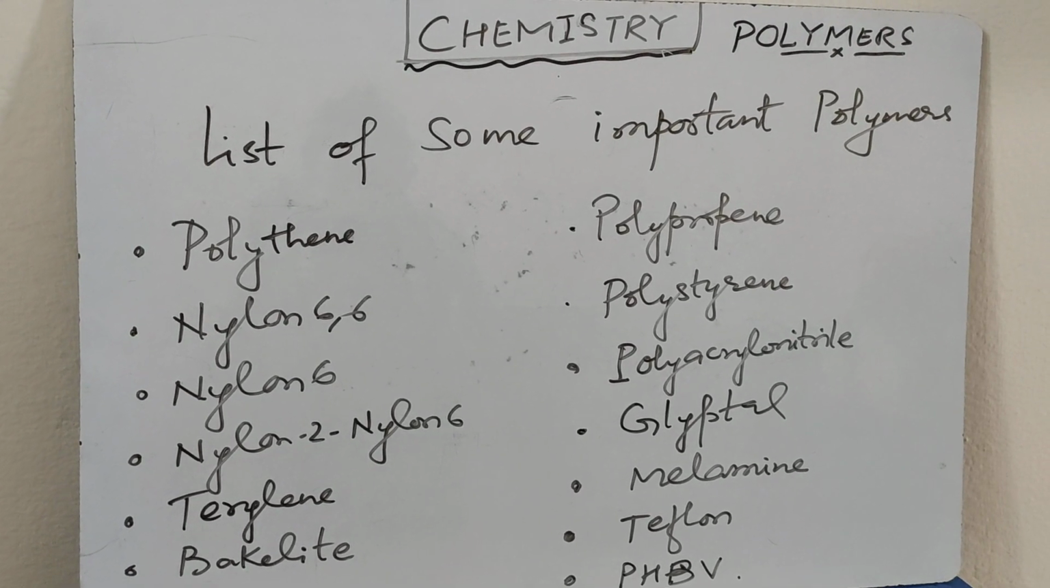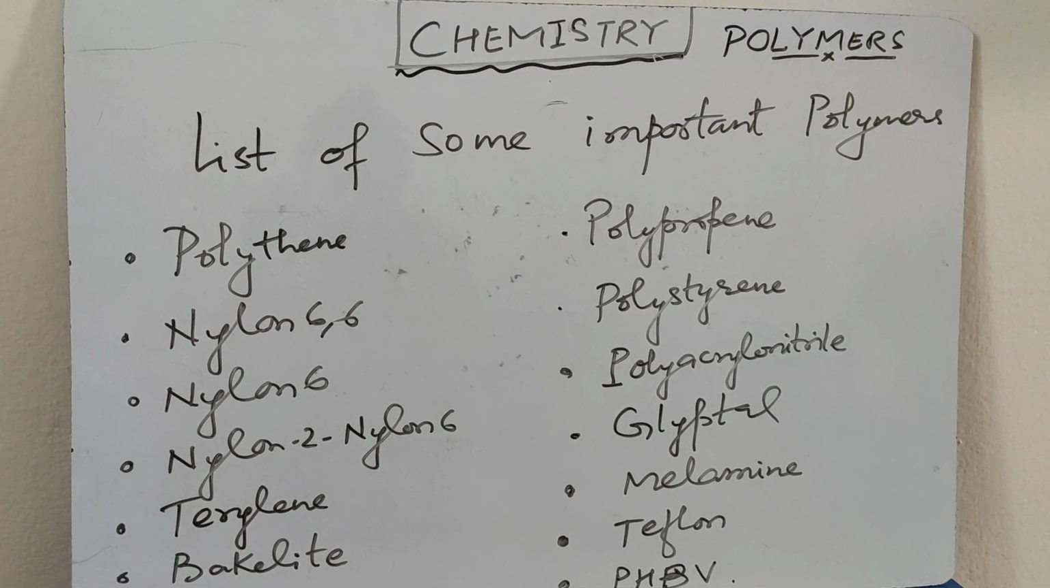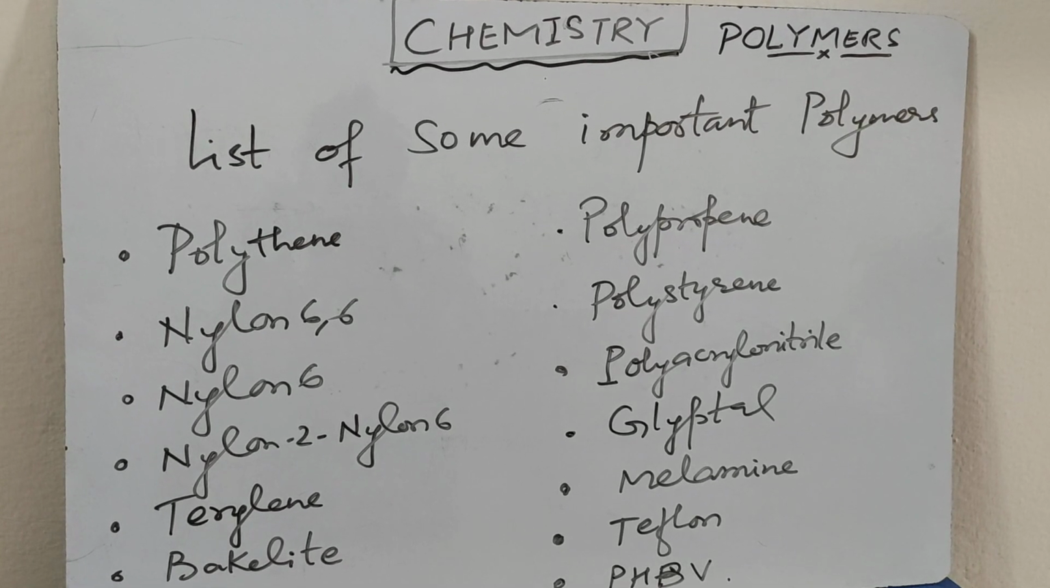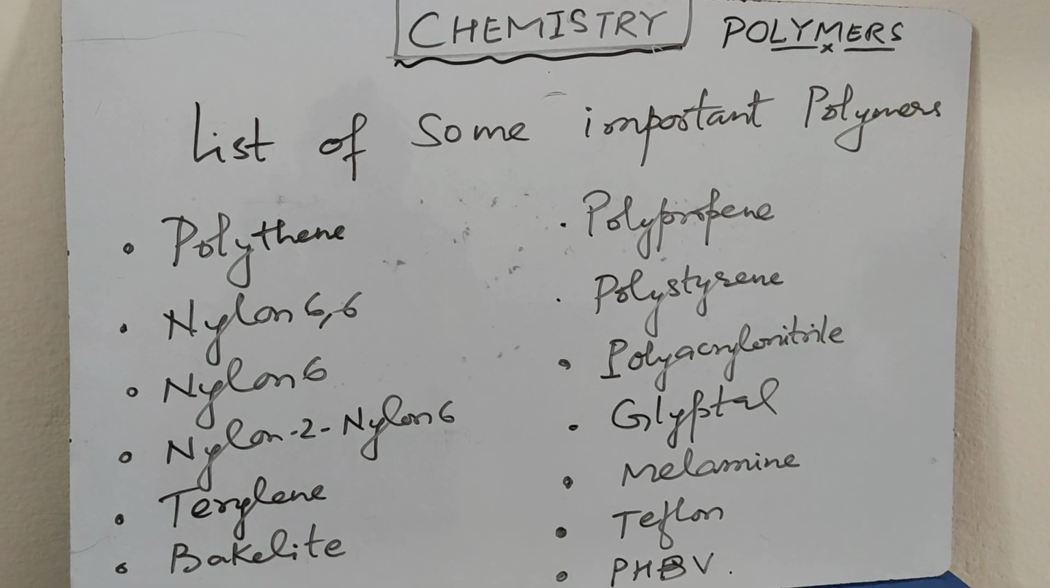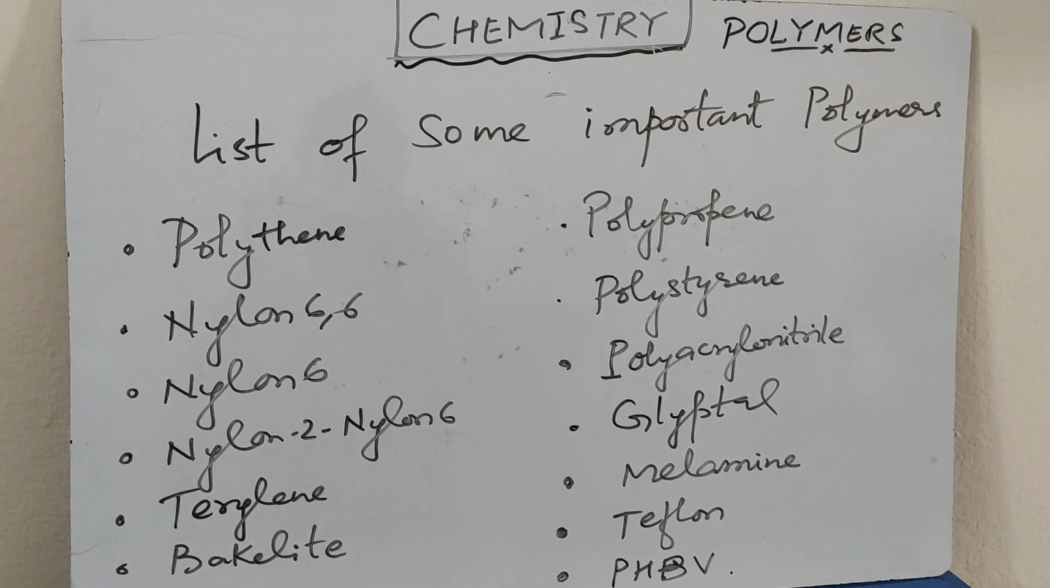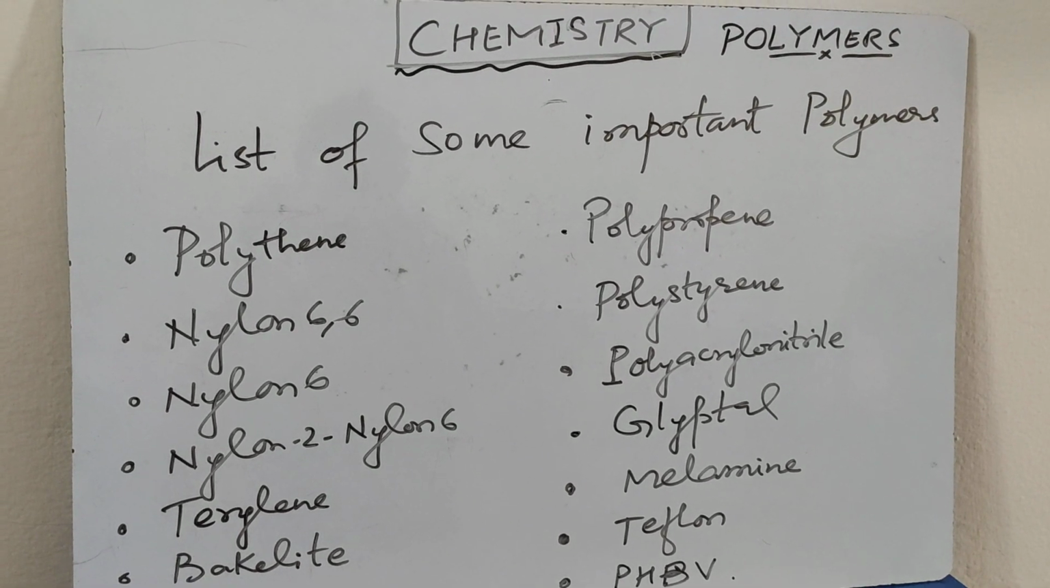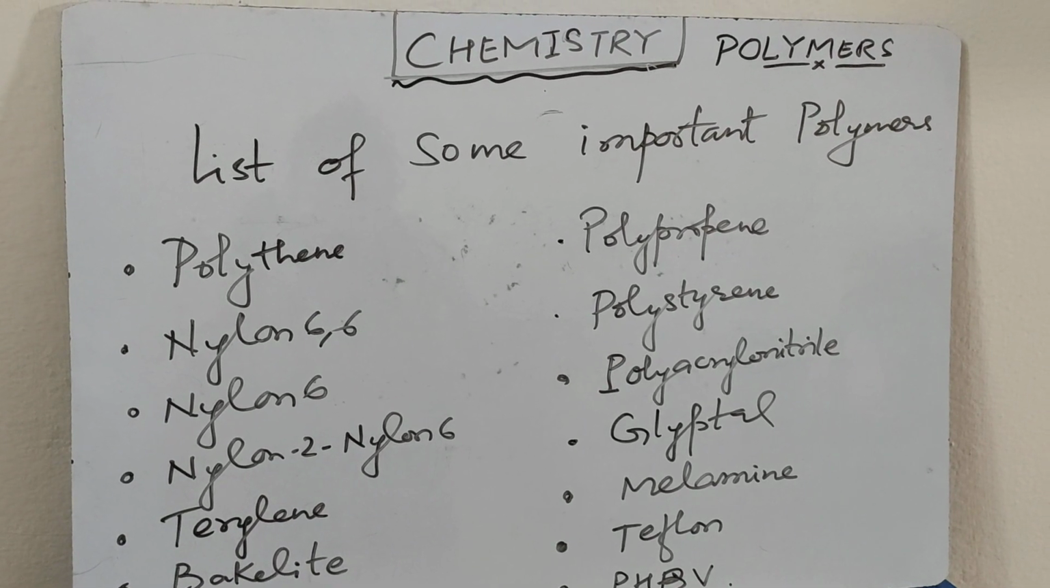PHBV. Poly-beta-hydroxybutyrate-co-beta-hydroxyvalerate. It is a biodegradable polymer and it is formed by the joining of 3-hydroxybutanoic acid and 3-hydroxypentanoic acid. It is used in control release of drug.